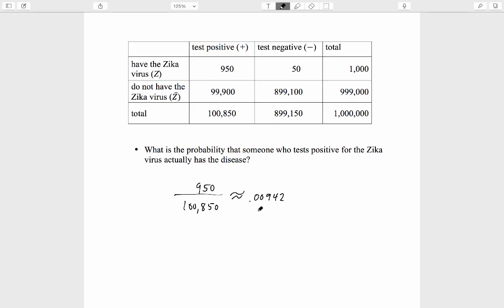Now, how could that possibly be? Here's the key point. A huge number of people in the overall population do not have the disease. Even if it's only a small fraction of them who test positive, who receive false positives, that number who receive false positives is much greater than even the total number who actually have the disease. As a result, there are very few true positives among all the people who test positive.